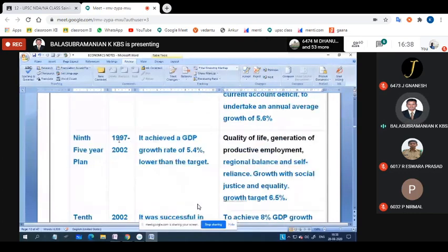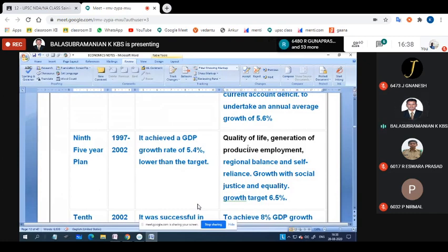The ninth plan, 1997 to 2002, achieved a GDP growth rate of 5.4, lower than target. And what was the objective? The quality of life, in the sense of education, healthcare, job opportunities we have to do.